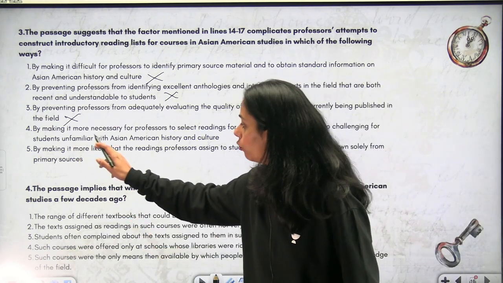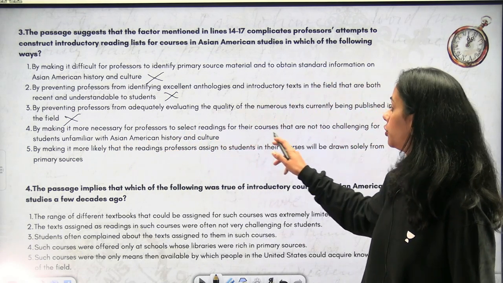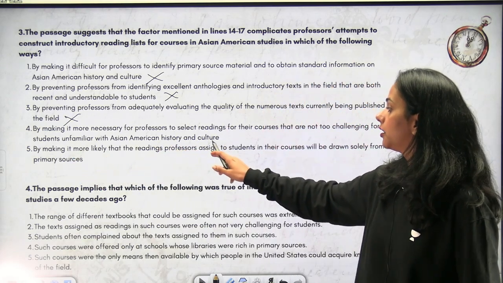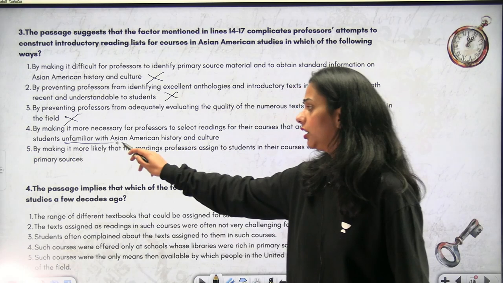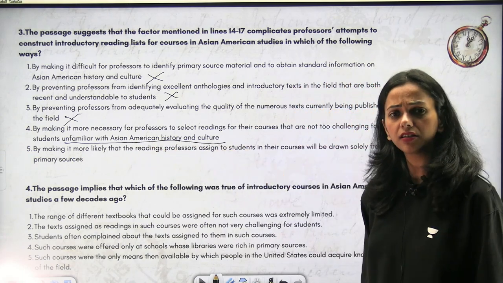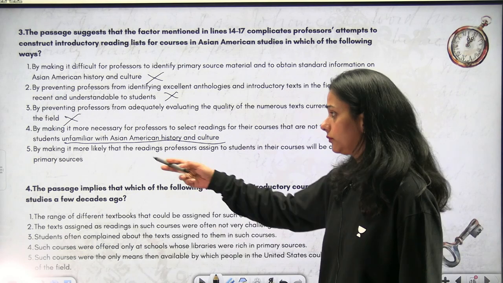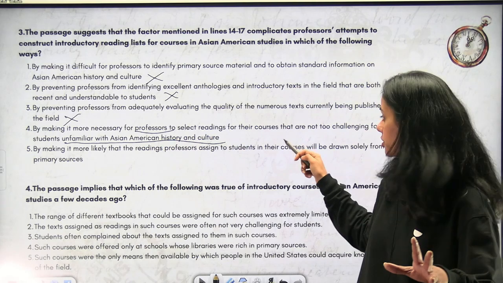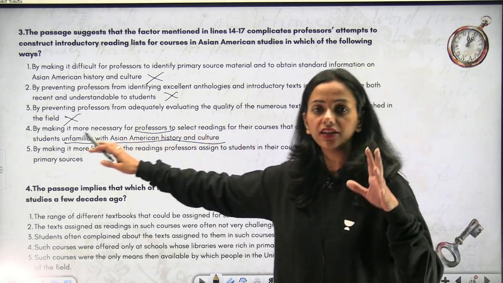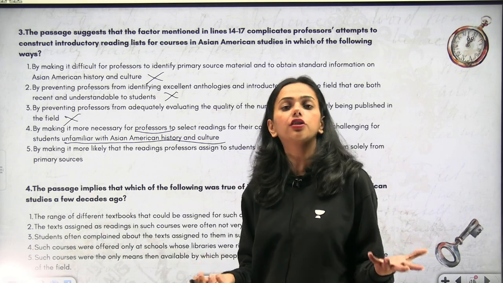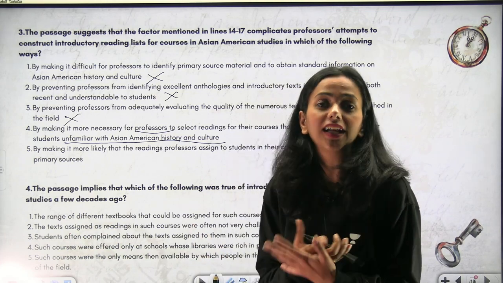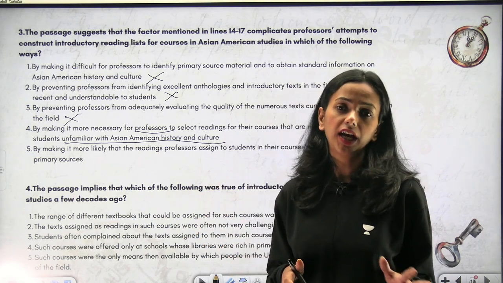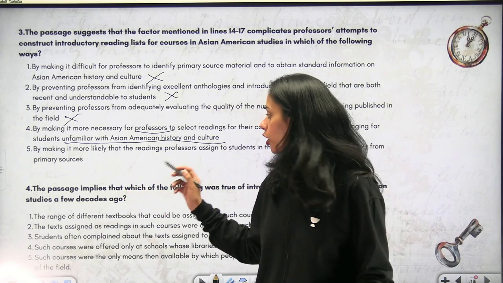Okay, by making it more necessary for professors to select readings for their courses that are not too challenging for students unfamiliar with Asian American history and culture. I think this can be the right answer, because obviously the professors were trying to select readings that are not too challenging for the students. Of course, the professor usually does that. I usually do that. I have picked passages that are not very difficult or challenging for you, right? So that's how the professors were working. We'll hold on to this.